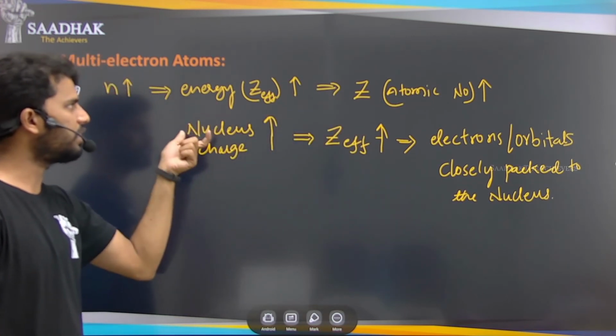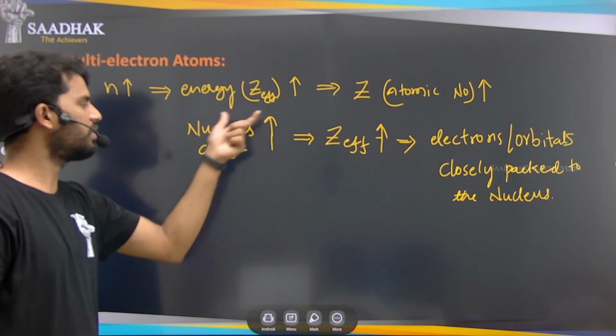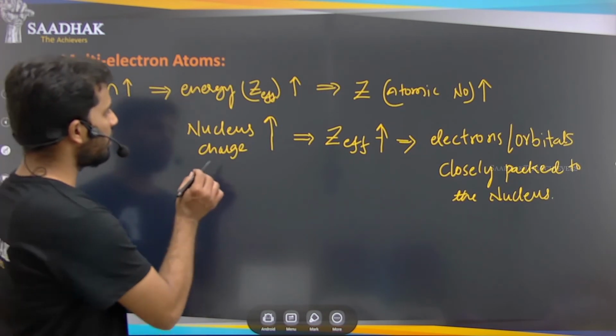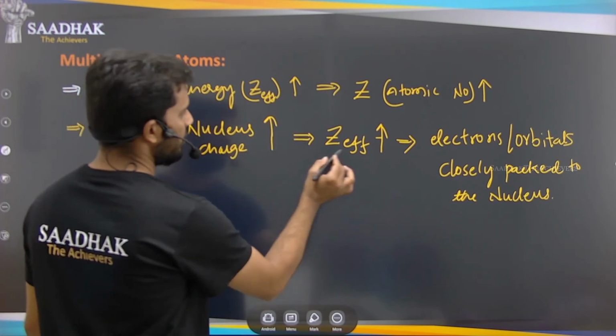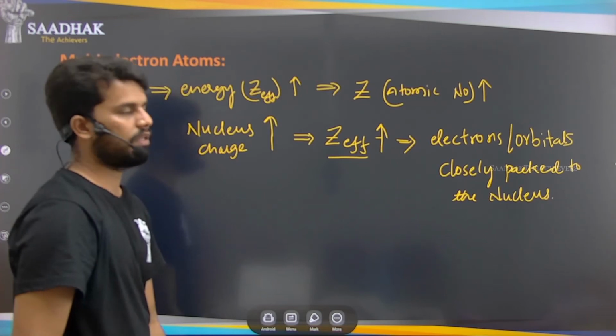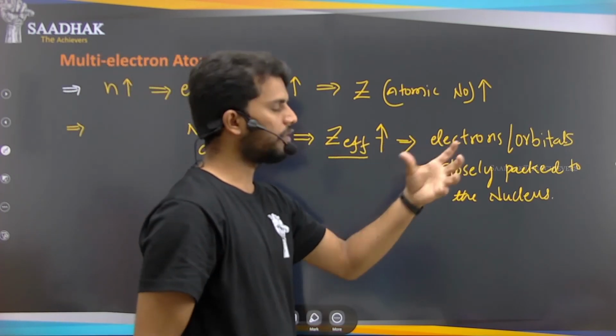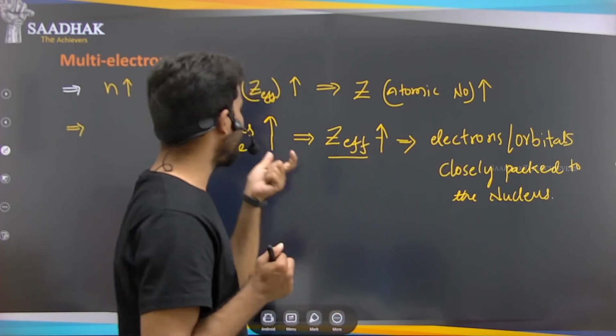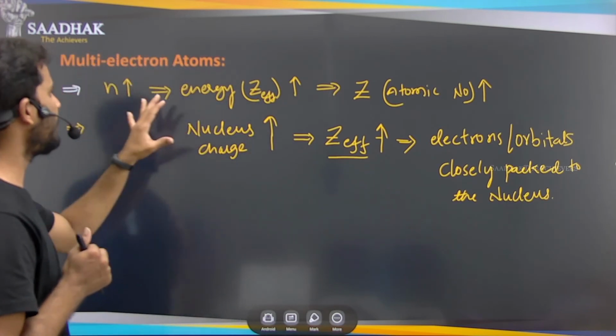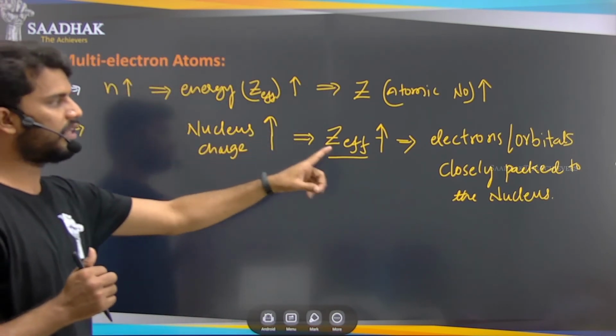So the number of protons increases, and because of that we can say the nucleus charge is increasing. That is nothing but Z effective increasing. As it is increasing, the orbitals will be attracted more towards the nucleus. So this is about the principal quantum number and how it is affecting this.